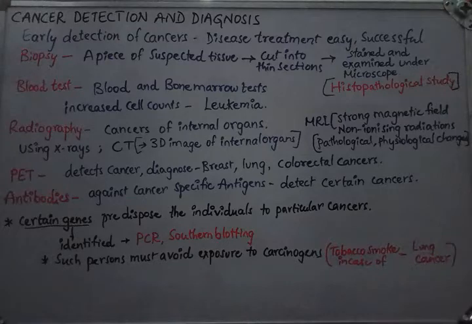Radiography. To detect cancers of internal organs, we can use radiography like X-rays, computed tomography and magnetic resonance imaging. These are useful in observing the internal organs. In CT, X-rays are used to generate 3D images of internal organs. In MRI, strong magnetic fields and non-ionizing radiations are used to accurately detect the pathological and physiological changes in the